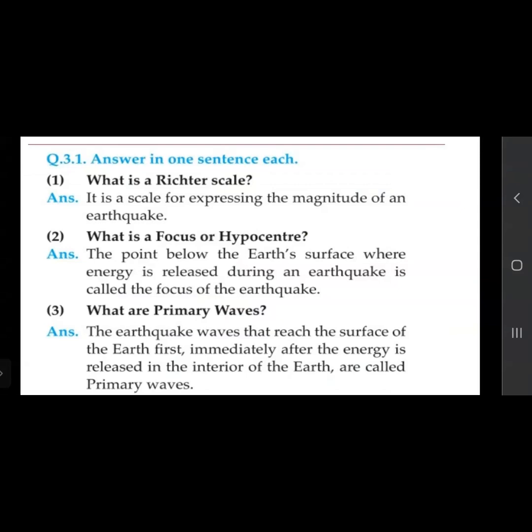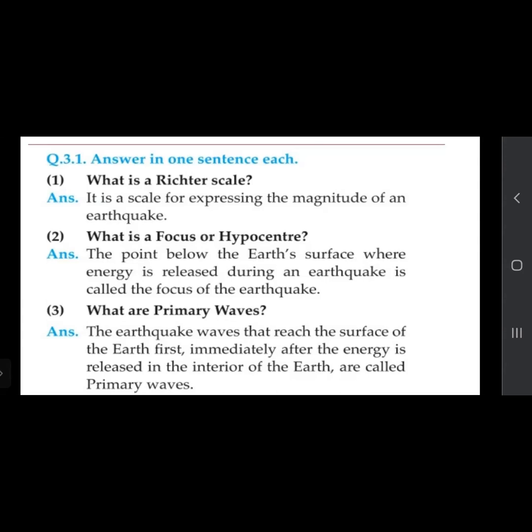What is a focus or hypocenter? What do you mean by focus or hypocenter? We have seen that the point below the Earth's surface where energy is released during an earthquake is called the focus of the earthquake.